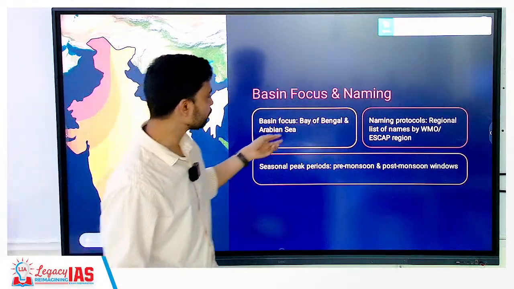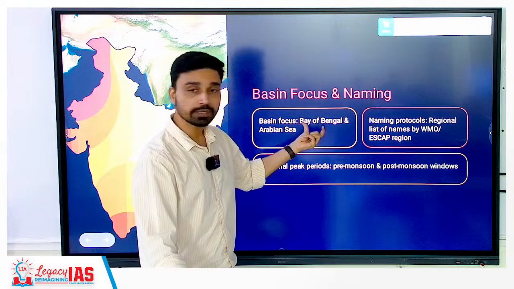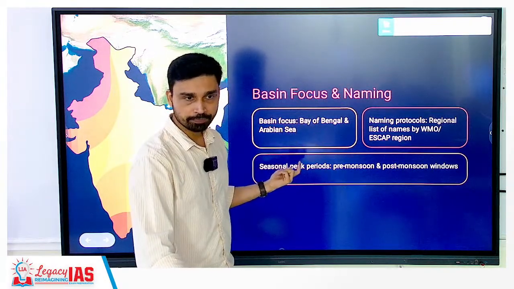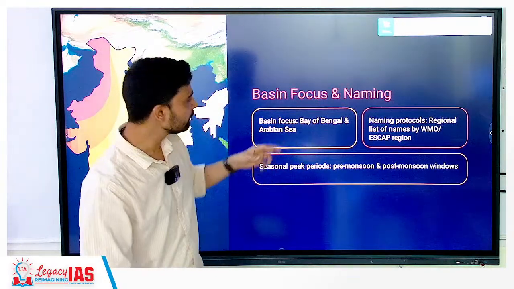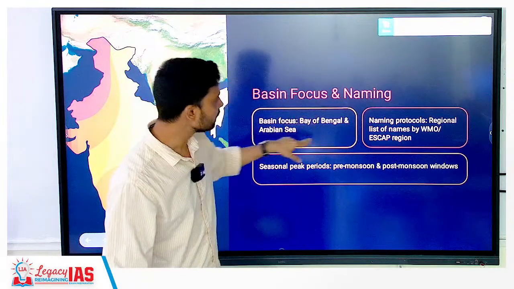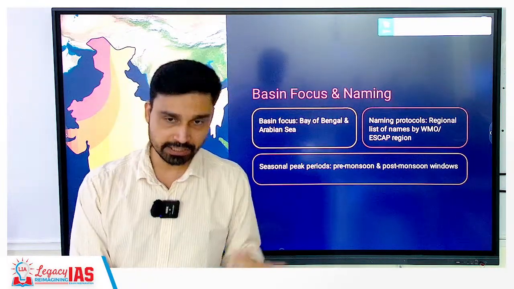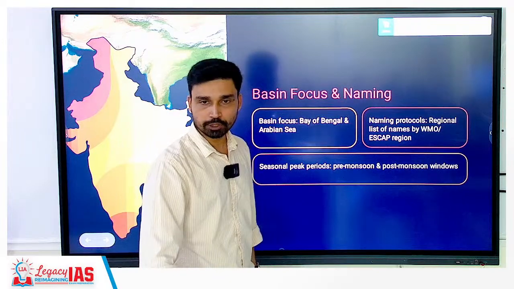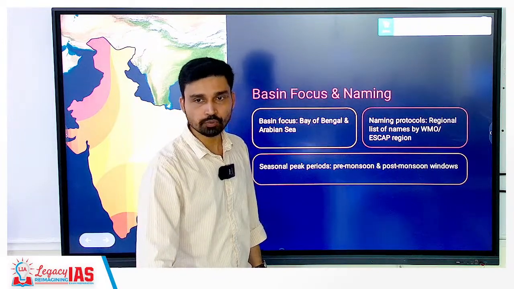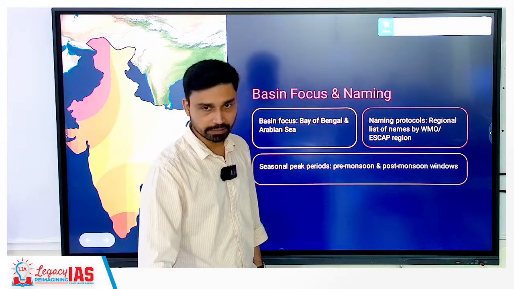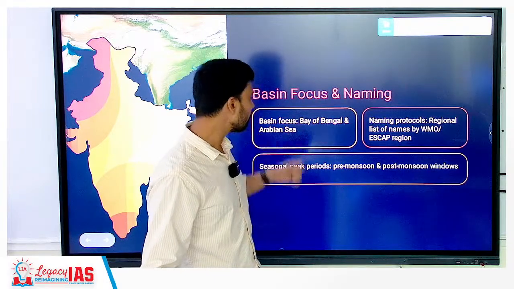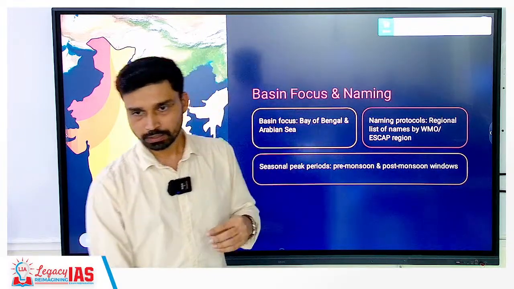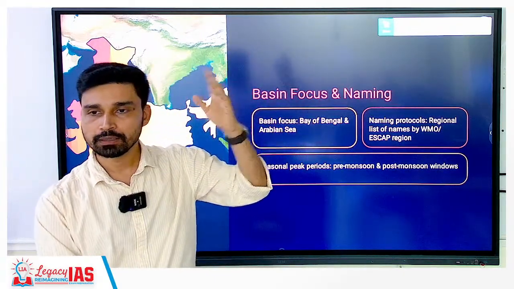The areas around India which see cyclone formation are the Bay of Bengal and the Arabian Sea. Now a question can be asked, which of the source regions affects the majority of Indian states? It is the Bay of Bengal, because you know tropical cyclones always move from which direction to which direction? East to west, because they move under the influence of trade winds. So that is why the majority of cyclones forming in the Arabian Sea, except a few, move away from India.